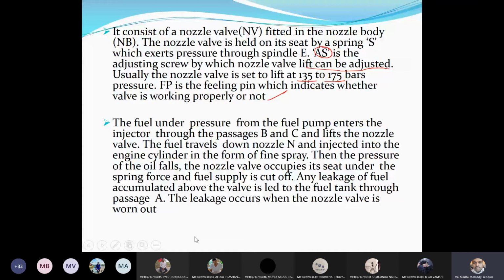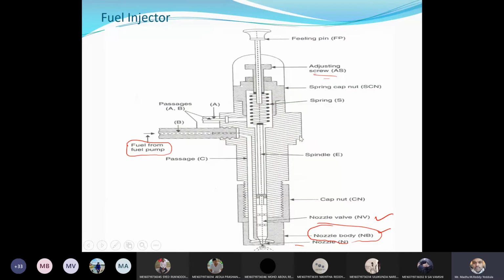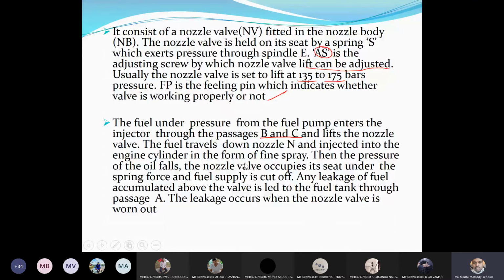Okay, right. So now the fuel under pressure from the fuel pump enters the injector through the passage B and C. So this is B, and from B it will go to C. So the fuel from the fuel pump will enter through B and C and lift the nozzle valve. The fuel travels down the nozzle N and is injected into the engine cylinder in the form of fine spray. Then the pressure of the oil fails.